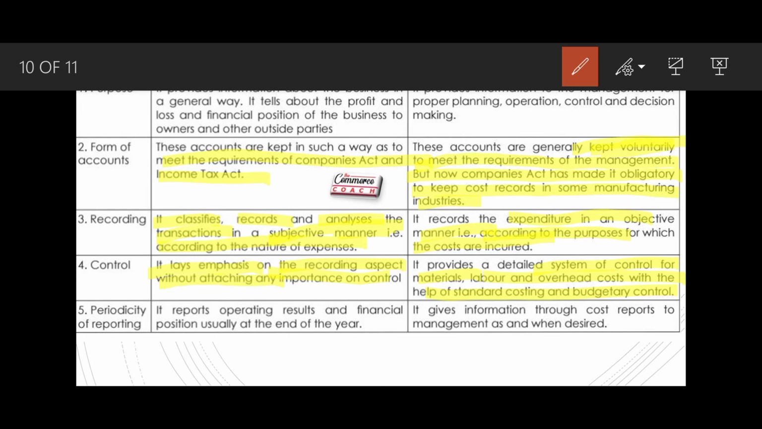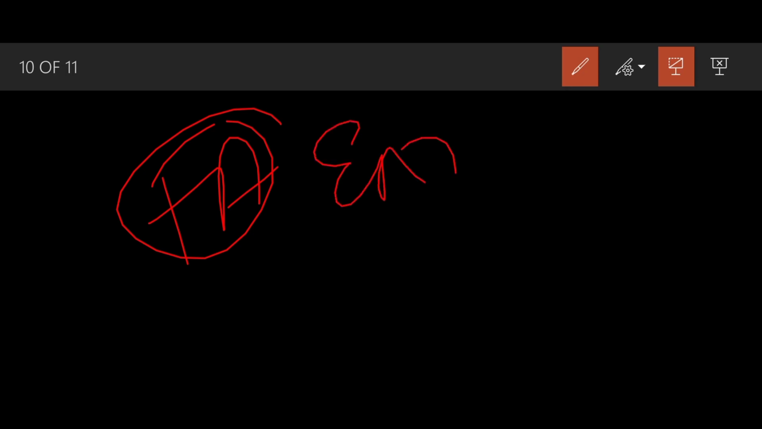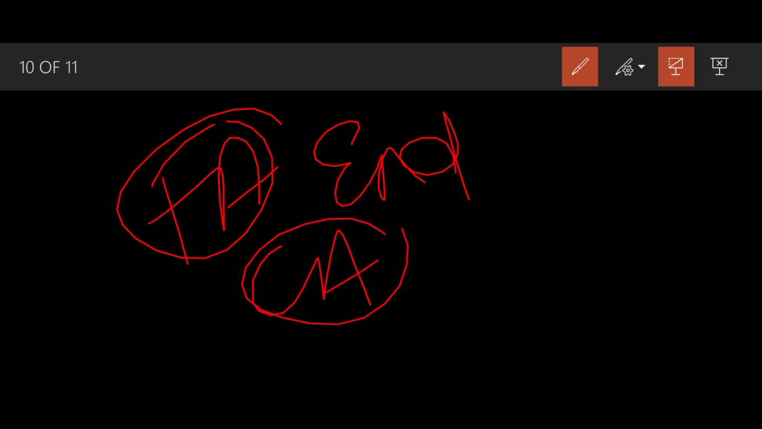Standard costing and budgetary control both are techniques of costing. Periodicity of the reporting: financial accounting reports operating results and financial position usually at the end of the year, while cost accounting gives information through cost reports to management as and when desired. See, when financial accounting reports are required by law, and law requires it at the end of the year, so usually it is prepared at the end of the year.